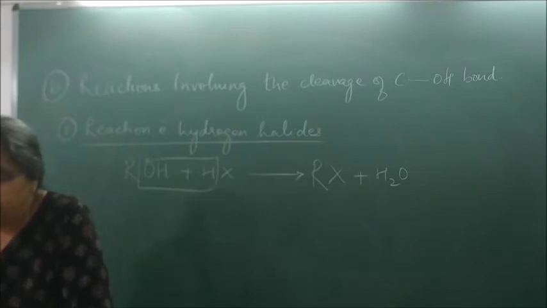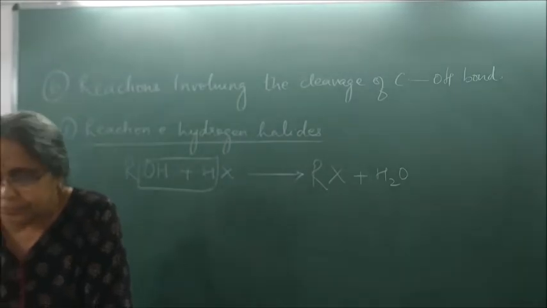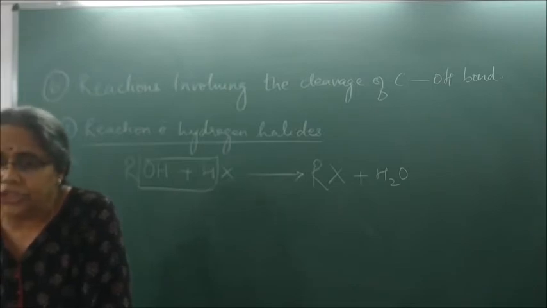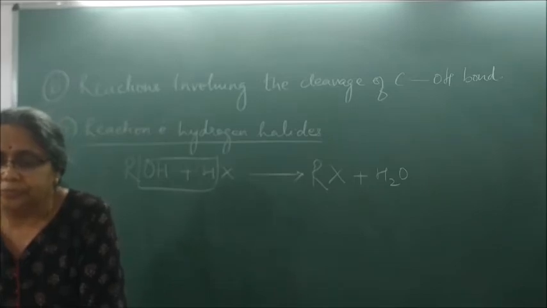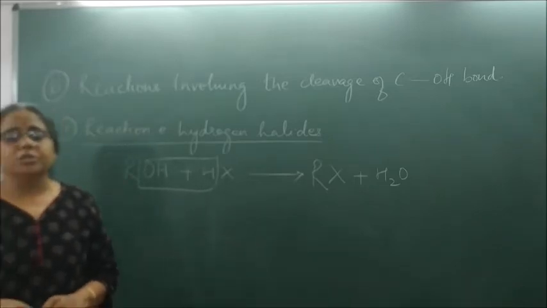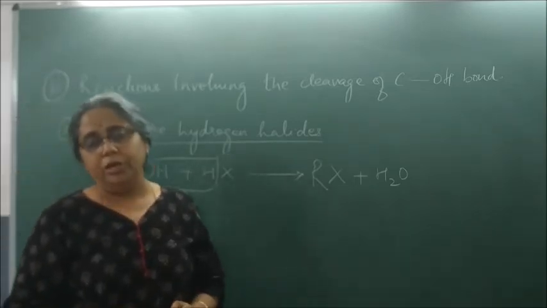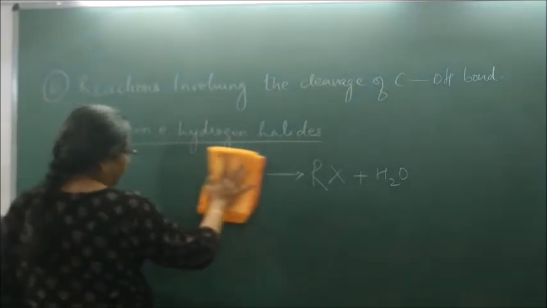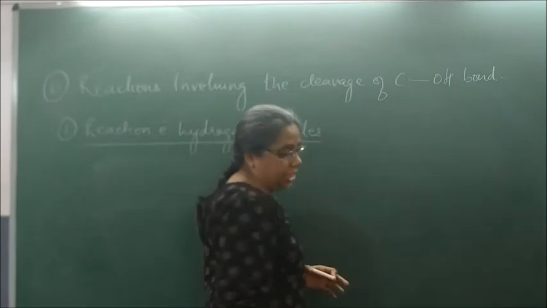Done? Now write. How to differentiate between primary, secondary and tertiary alcohols? Very, very important 2-mark question in board. All of us know what is a primary alcohol, what is a secondary alcohol and what is a tertiary alcohol.